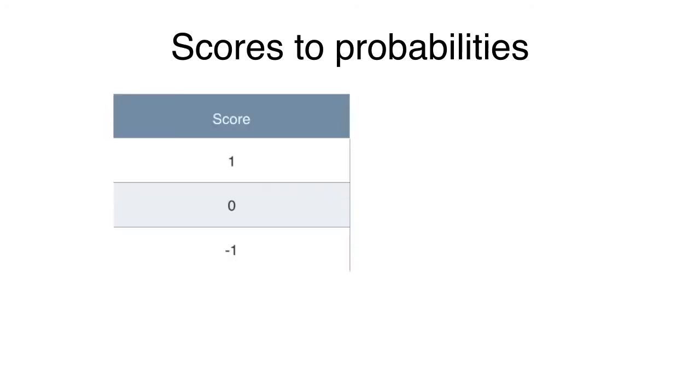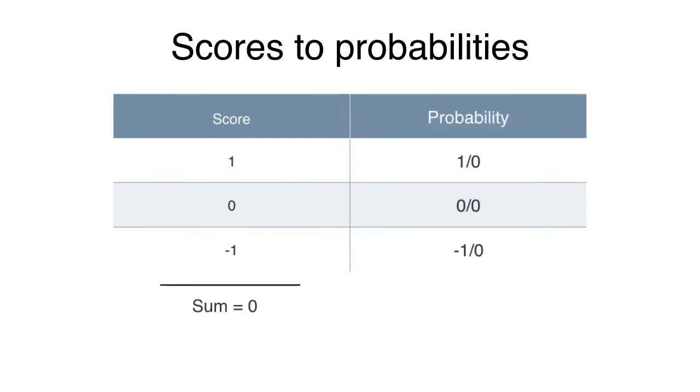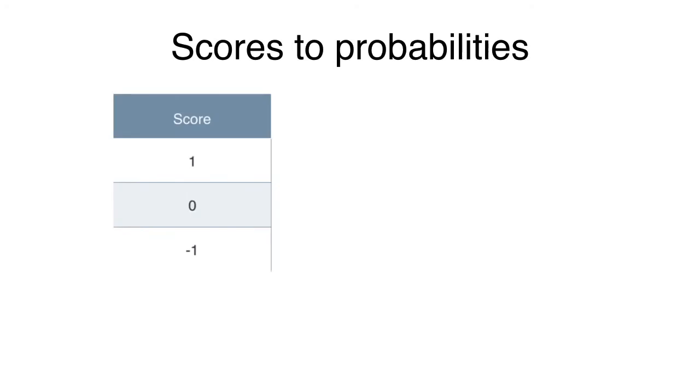Well, unfortunately, no. What if we had scores of 1, 0, and -1? Their sum is 0, so we know we can't divide by 0, which means that the trick won't work all the time. But that's no problem. We can fix this. What is a way that we can avoid zeros? Is there a function that turns every number, no matter how positive or how negative, into something positive?